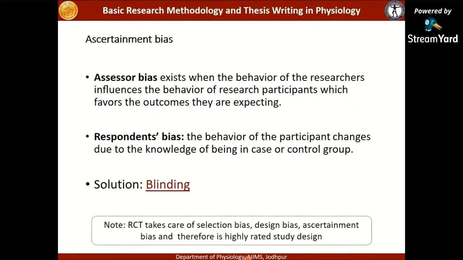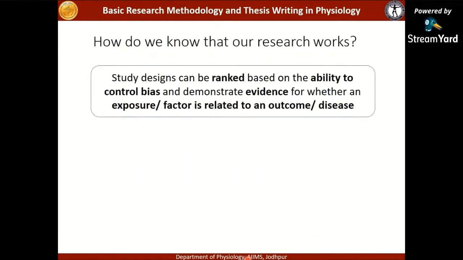Now, coming back to RCT. RCT takes care of selection bias, design bias, ascertainment bias, and therefore it is a highly rated study design. If there is less bias in your study, your design becomes better and better. So how do we know that our research has worked?